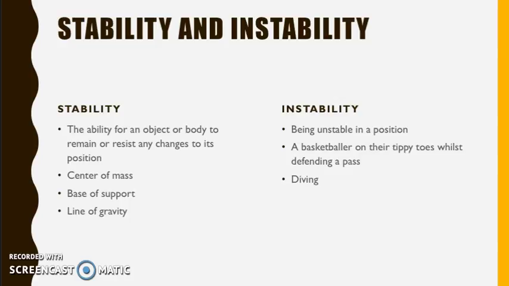Instability is when the performer is unstable in their position. So, for example, a basketballer going onto their tippy toes to become taller when defending a shot will be unstable because something will easily be able to change their position. And for some sporting performers, though, it's important to make themselves unstable in order to do their sport. So, for example, diving, because they need to be able to fall off the board to do their tricks.